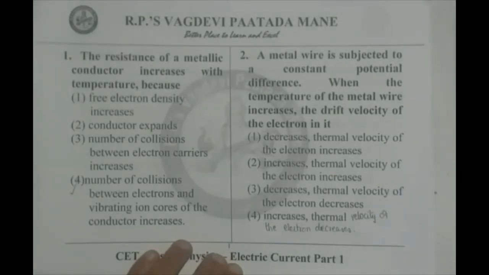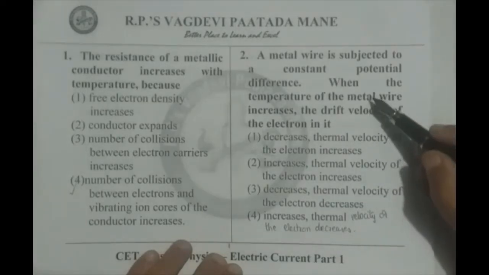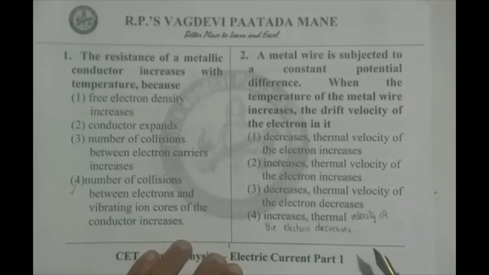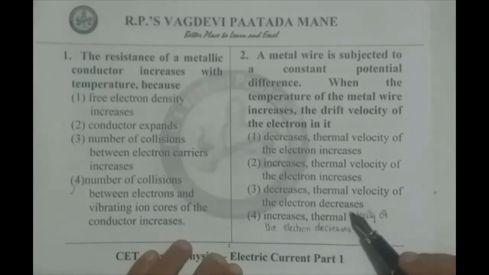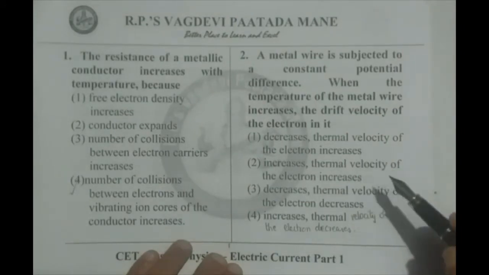That will help us reduce our number of choices. As temperature increases, thermal velocity definitely increases. Therefore, third and fourth options cannot be correct, because in the third and fourth, thermal velocity of electron decreases, which is wrong. Therefore, only the first and second remain.